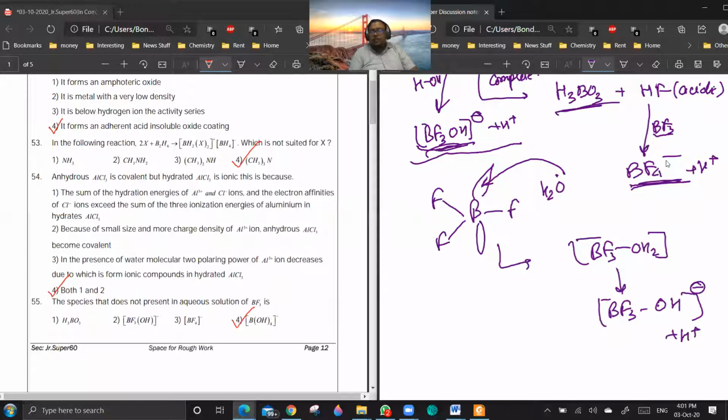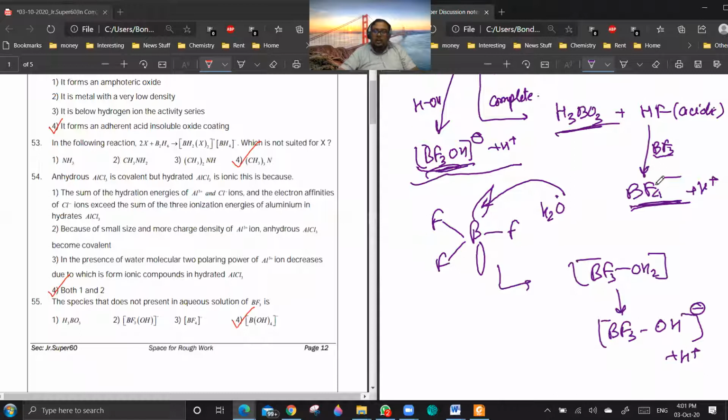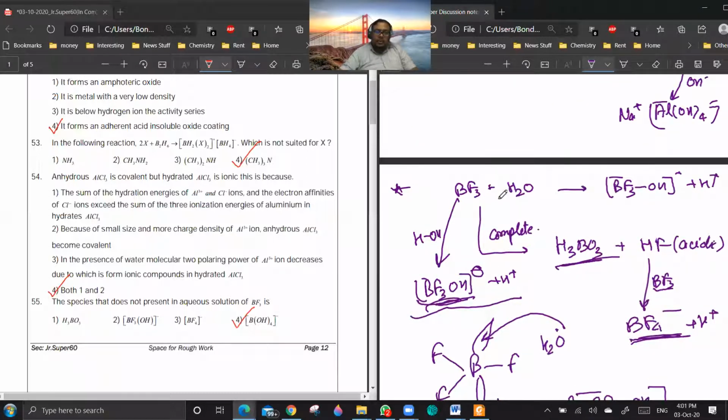Sir, once again, could you explain the whole thing? You see, they are considering two situations: complete hydrolysis and partial hydrolysis. If you are considering complete hydrolysis, BF3 and H2O will give H3BO3. Some of the BF3 molecules will be completely hydrolyzed, so you will get H3BO3 and HF. Those which are not hydrolyzed at all will react with the HF to give BF4 minus plus H plus. Up to this, you are clear?